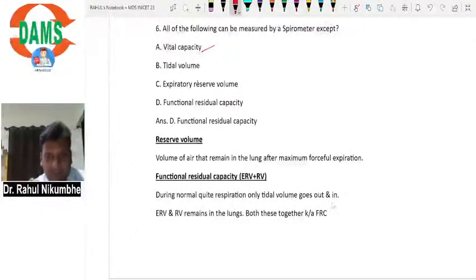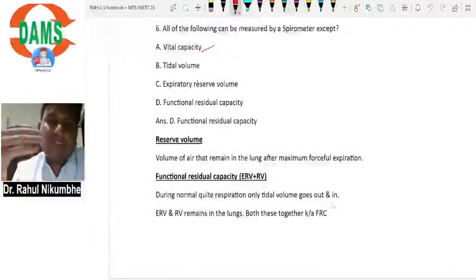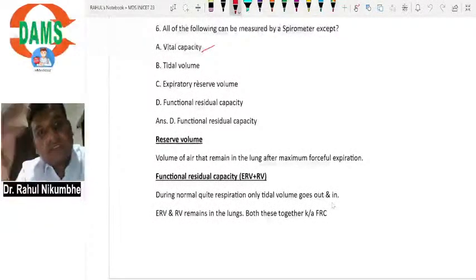Suppose the patient is running. After running, what will happen, the patient will take a deep breath, a deep inspiration. After maximum possible inspiration, the amount of air which is present in the lung, now the patient will start expiration, now air will go out. The amount of air which is expired after forceful inspiration is called vital capacity. So you can measure this air.